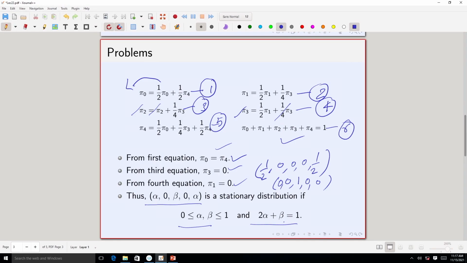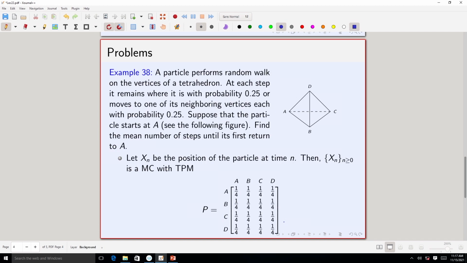Okay. So, for this particular example, we see that there are infinitely many stationary distributions, and we have calculated how the stationary distribution will look like, right. Okay. So, moving on, a particle performs random walk on the vertices of a tetrahedron. At each step, it remains where it is with probability 0.25 or 1 by 4, or moves to one of its neighboring vertices, each with probability 0.25.